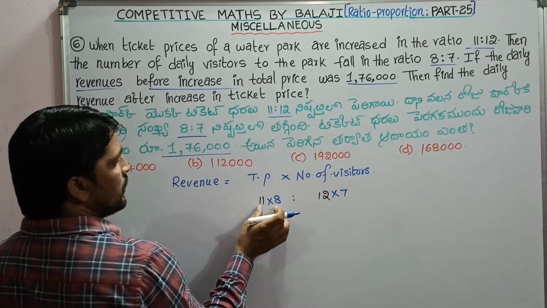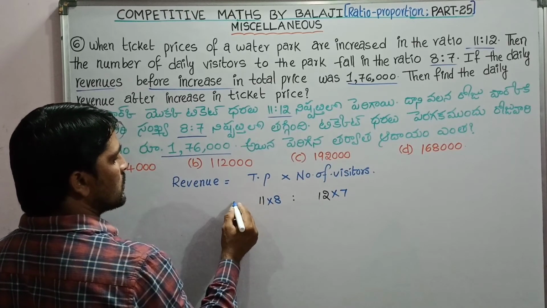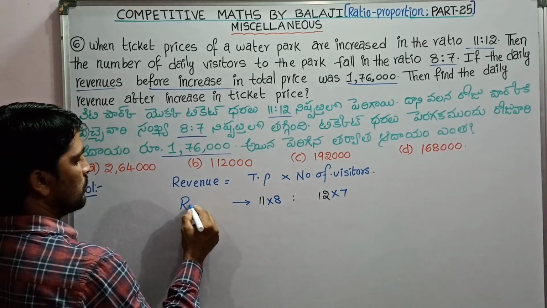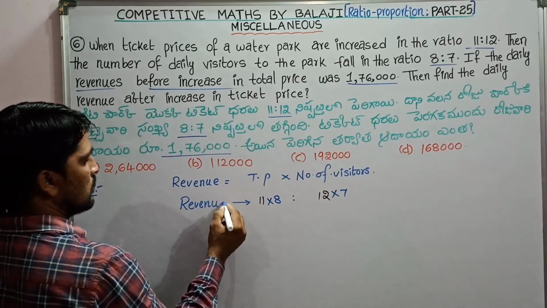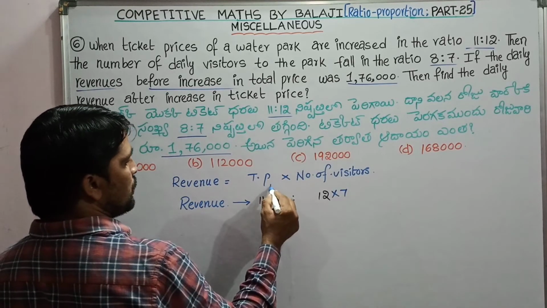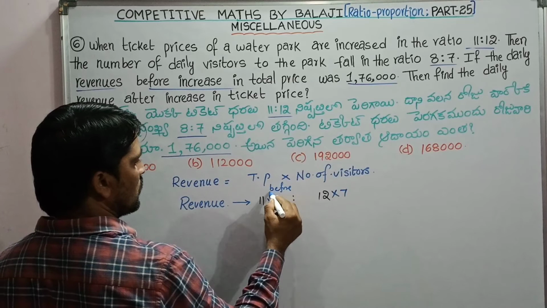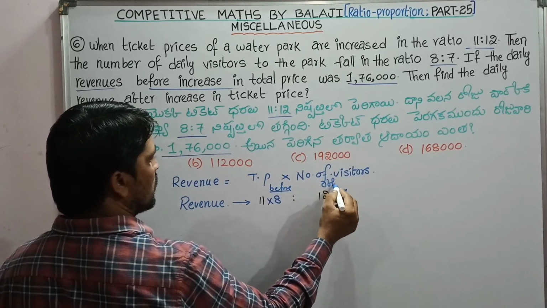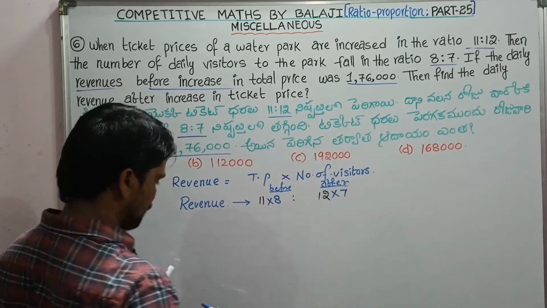So the product of ticket price and number of visitors is revenue. This is before, and this is after increasing the ticket price.